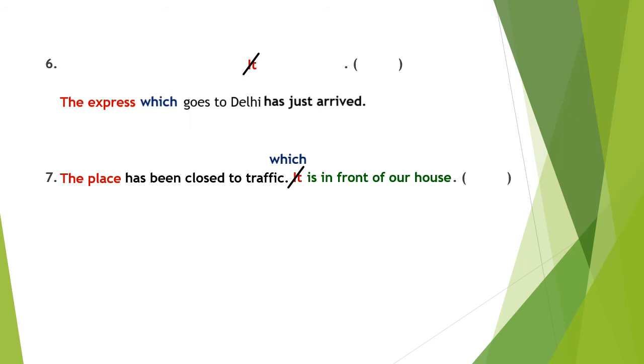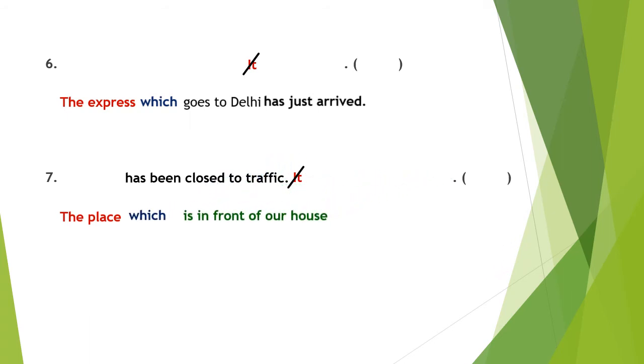So the first subject should be written first. The place should be written first. After that, the relative clause which is in front of our house should be written after the first subject. Has been closed to traffic is the predicate of the first sentence. The predicate of the first sentence should be written after the relative clause. Okay, now the answer is over. The place which is in front of our house has been closed to traffic.